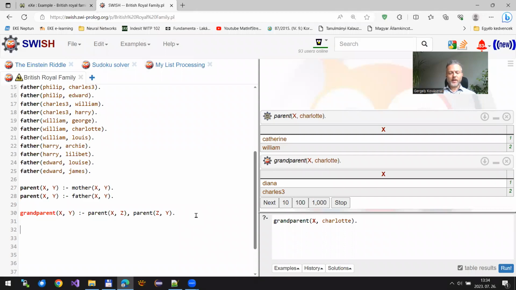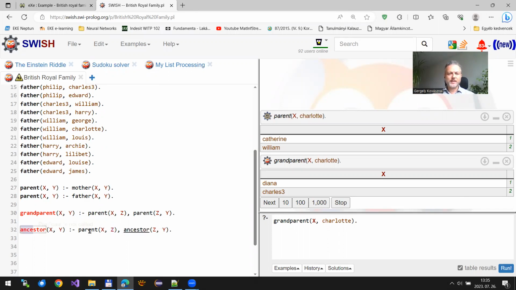Okay, finally, I would like to express something very similar to this, but I would like to express even further family relationships. So let me just introduce a new predicate for X being one of the ancestors of Y. And in order to define this predicate, we can do something similar. We are looking for an unknown person, Z, who is one of the children of X. And on the other hand, this Z should be one of the ancestors of Y. So basically, we are looking for a missing link between X and Y.